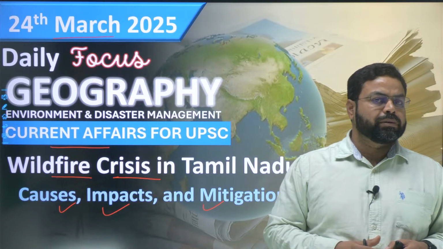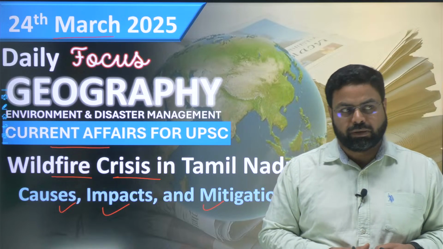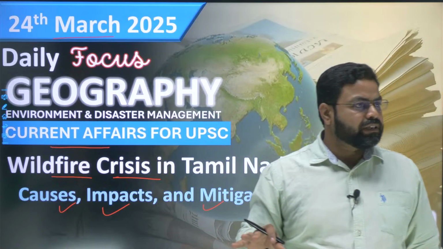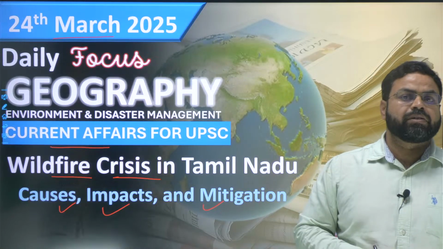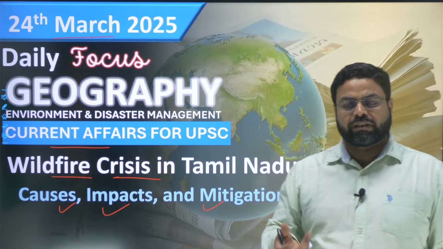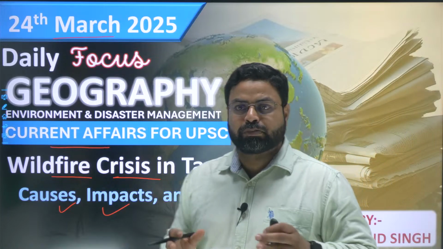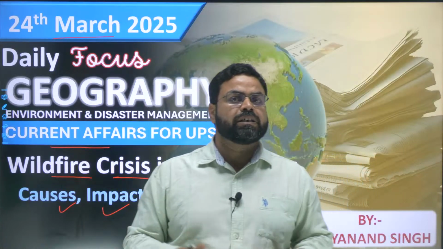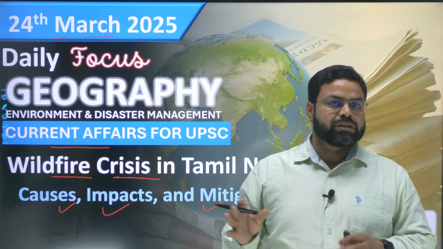And it is an important topic because the conservation of the vegetation, the flora and the fauna and the biodiversity is very important. For that matter, we will discuss the wildfire crisis that is occurring in Tamil Nadu. What are the causes of this occurrence of the wildfire, what are its adverse impacts, and how it can be mitigated, what steps should be taken. This discussion is going to be very important from the point of view of your UPSC Civil Services GS paper 1 as well as GS paper 3 for the environment and ecology and disaster management portion. And here we will discuss all the perspectives related to this topic.